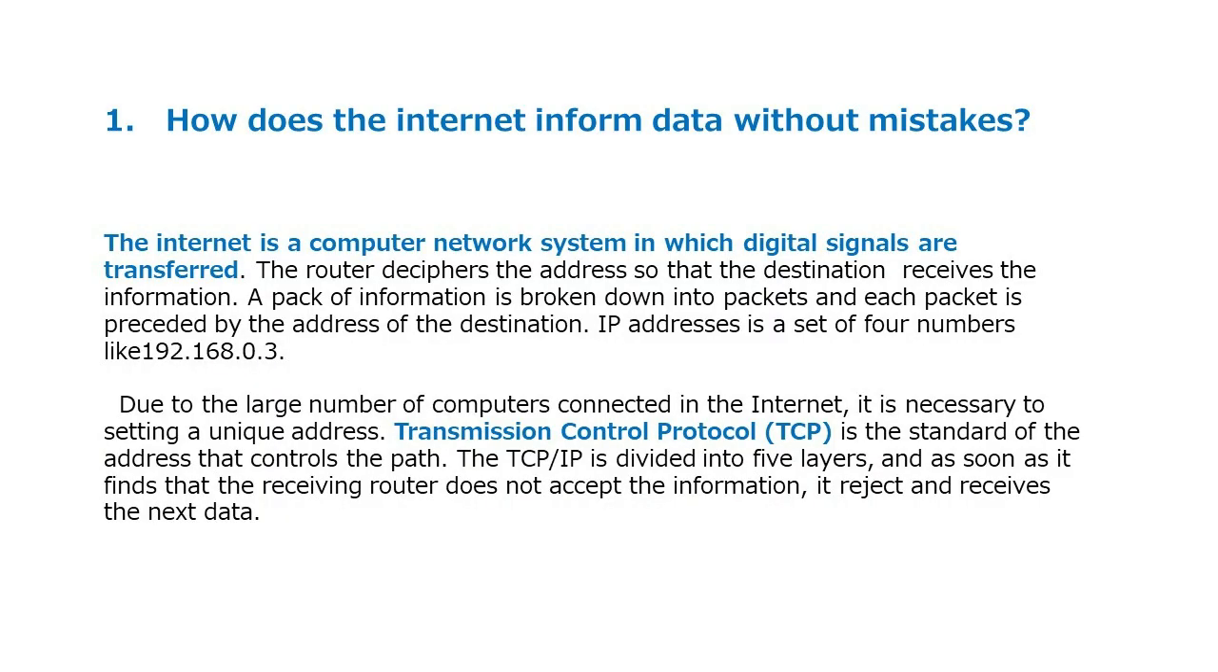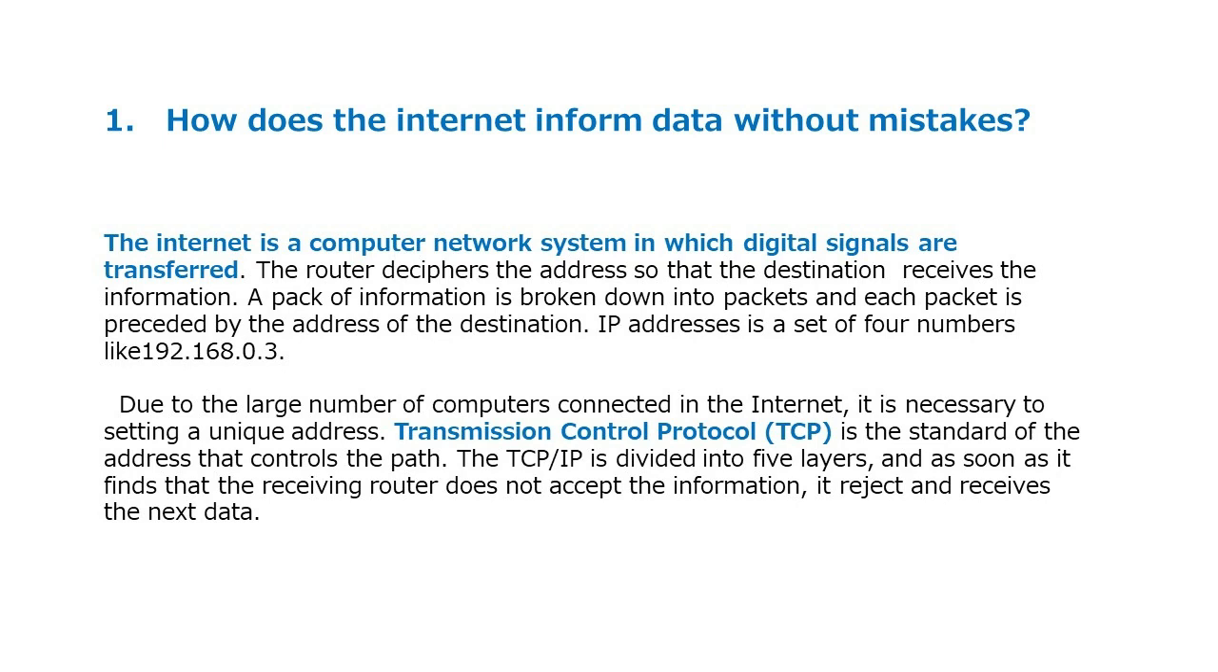How does the Internet inform data without mistakes? The Internet is a computer network system in which digital signals are transferred. The router deciphers the address so that the destination receives the information. A pack of information is broken down into packets and each packet is preceded by the address of the destination.